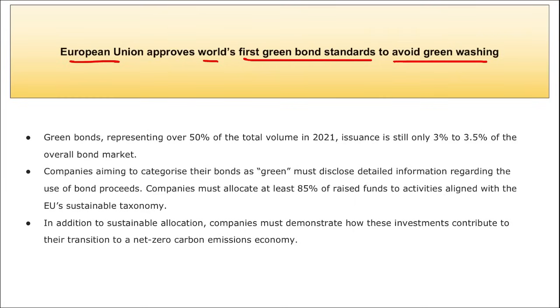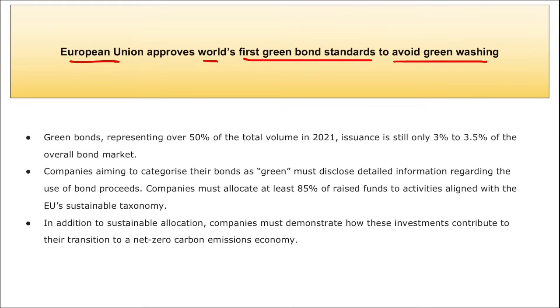So basically, there are good companies and bad companies. Actual sustainable companies will provide you with trustworthy bonds, but other companies will just be greenwashing you or misleading you with some random product, correct? So it was the European Union that approved the first green bond standards for avoiding greenwashing, helping investors so that no company can mislead them.